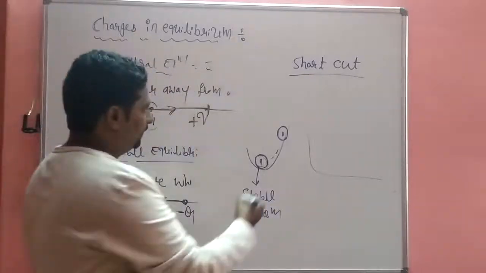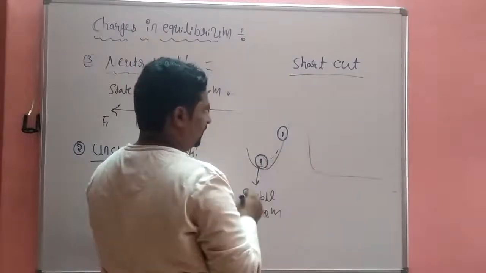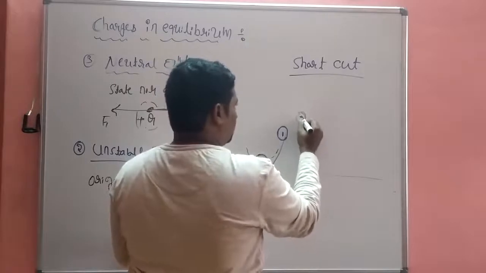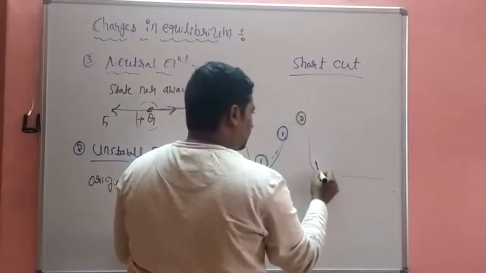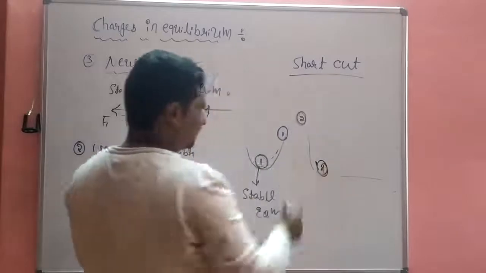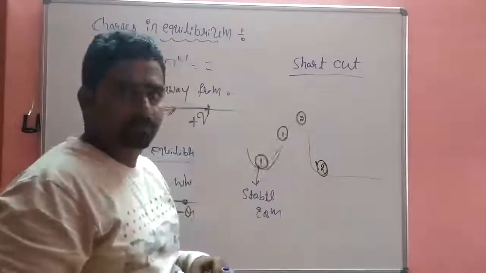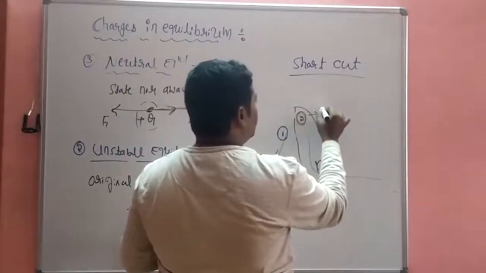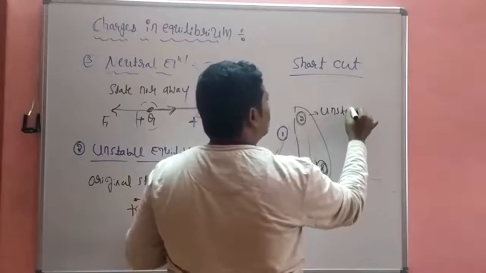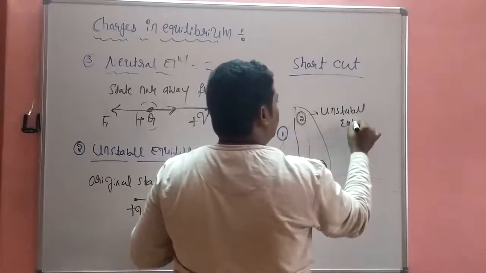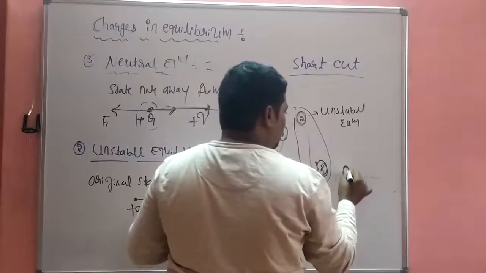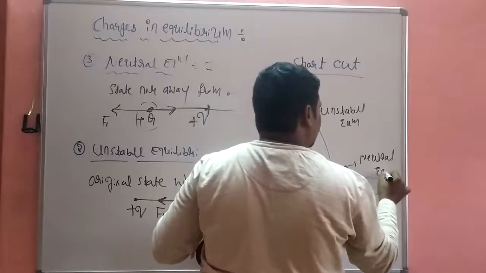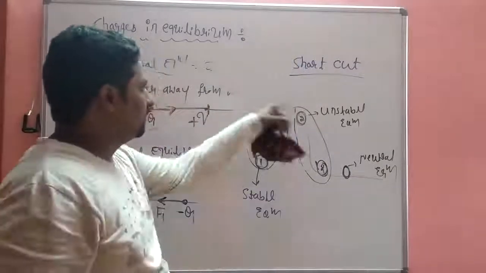Second one, if the ball is put from here to here, does the ball come to the first position? No. In this case it is unstable equilibrium. And this is called neutral equilibrium. This is the shortcut.